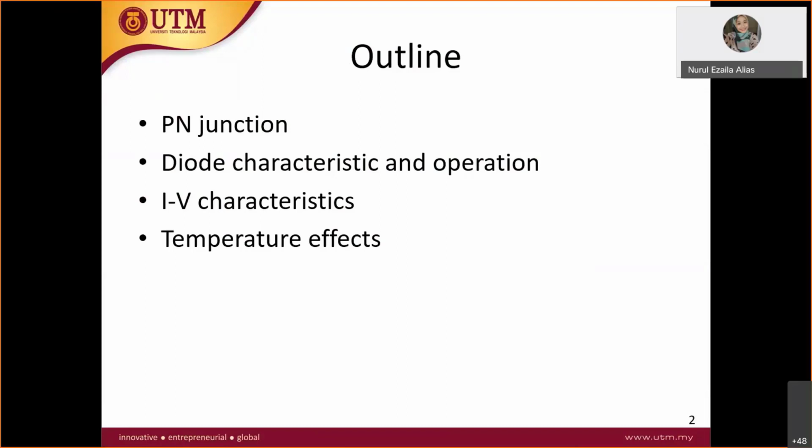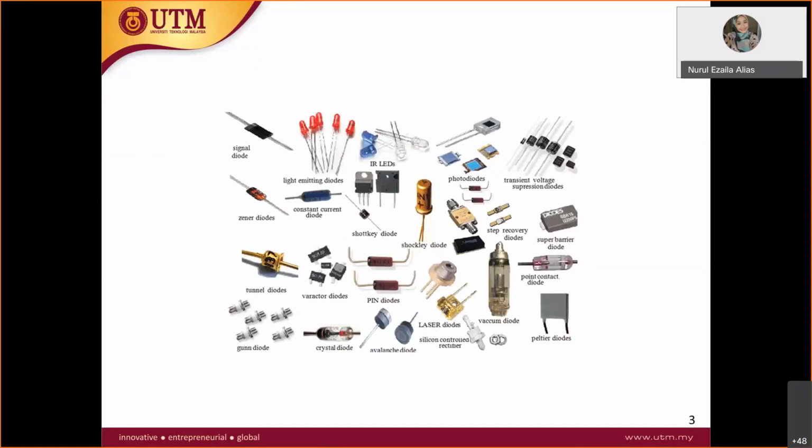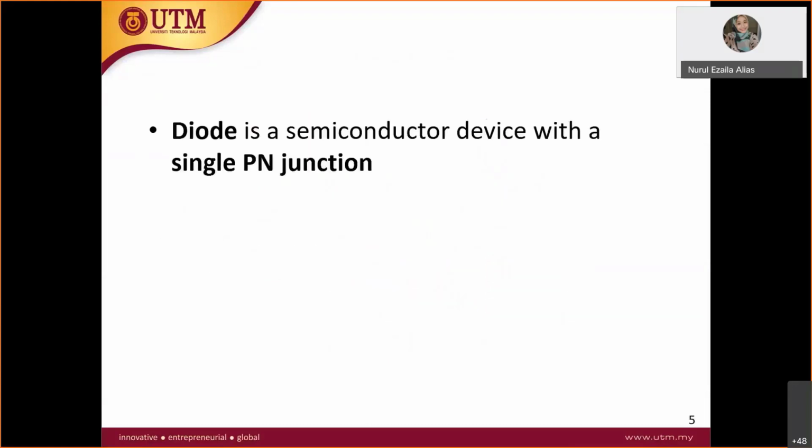Why is the temperature effect important? Because temperature is proportional to the conductivity. When the temperature increases, the conductivity increases, meaning you are able to produce a lot of free electron movement, and the current will increase. So this is the diode, the junction. The important one, as you can see, is the LED. The diode is a semiconductor device with a single PN junction.